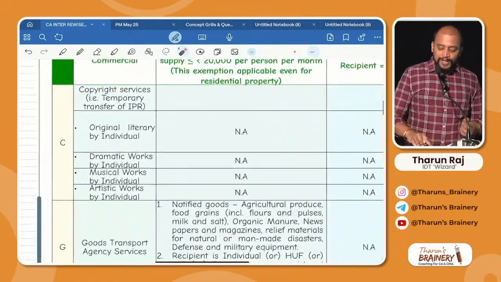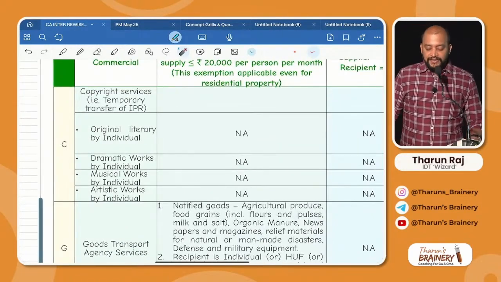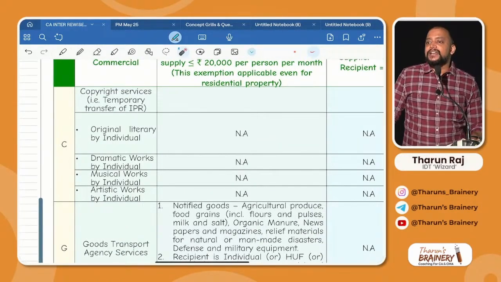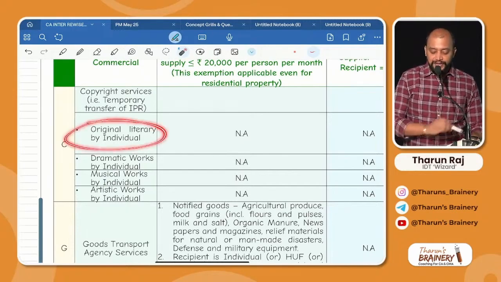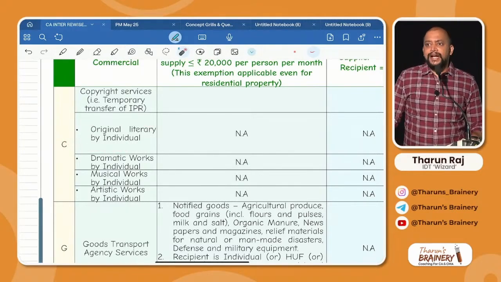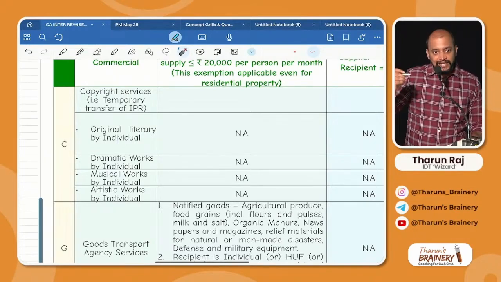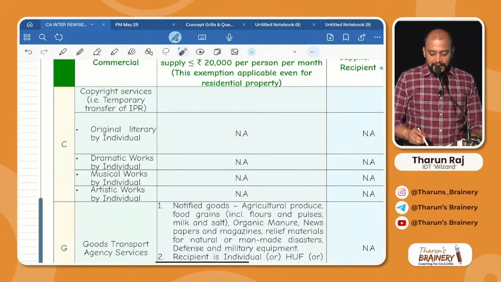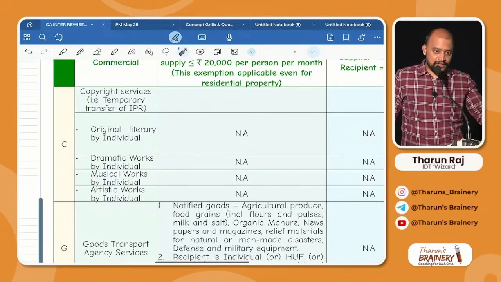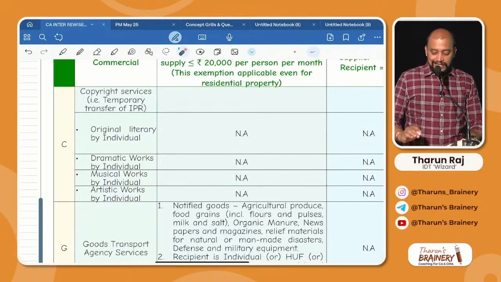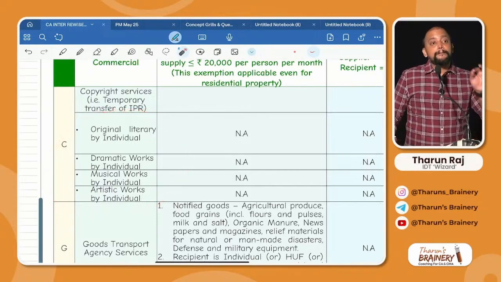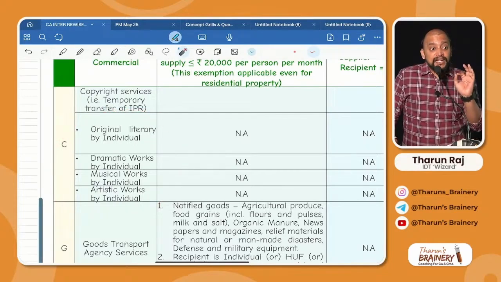Now look into copyright services. In case of copyright, we have original literary. Original literary means author who is writing novels, books, articles, etc. Then dramatic works. Dramatic works means story, screenplay, writings. Then musical works. Musical works means music directors who compose the music. Artistic works means paintings, drawings, design, sculptures, etc. And all this should be by an individual.